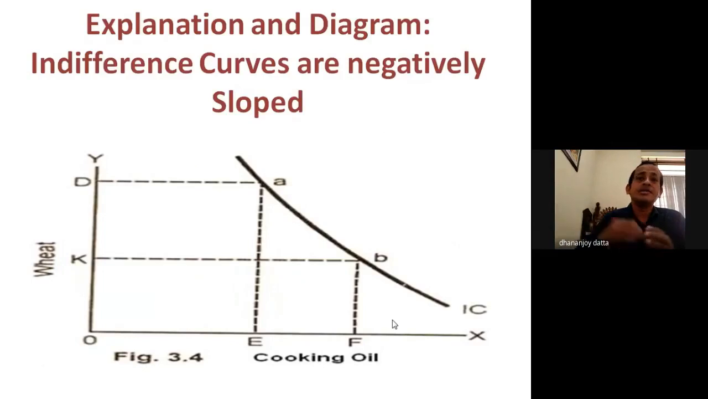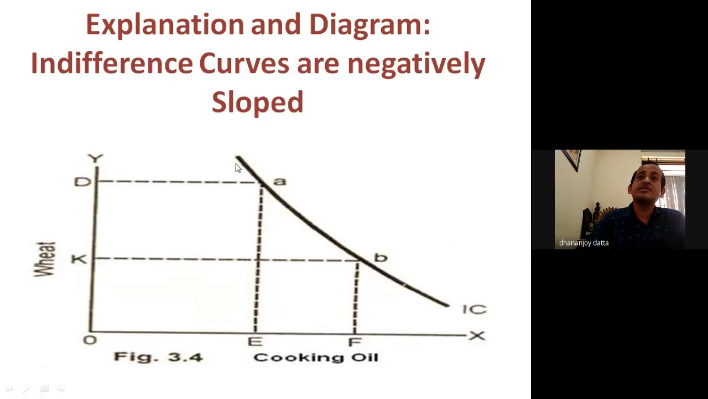Now this is basically the first characteristic, with the explanation and diagram. Now we'll go to the detailed explanation through the diagram given here, of the first characteristic, that is, indifference curves are negatively sloped. Here, the y-axis represents wheat and the x-axis represents cooking oil. IC means indifference curve.